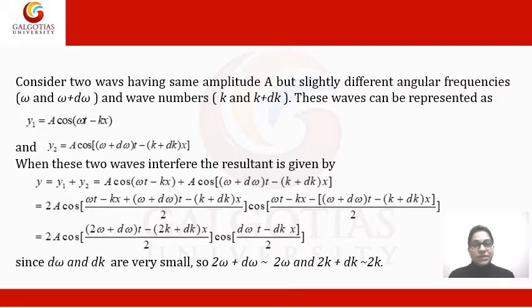These waves can be represented as y1 = a cos(ωt − kx) and y2 = a cos((ω + dω)t − (k + dk)x). When these two waves interfere, the resultant is given by y = y1 + y2. Since we are using two waves, the superposition or resultant wave can be written as y = y1 + y2. If we take more than two waves, then y = y1 + y2 + y3 and so on. That is what superposition is.